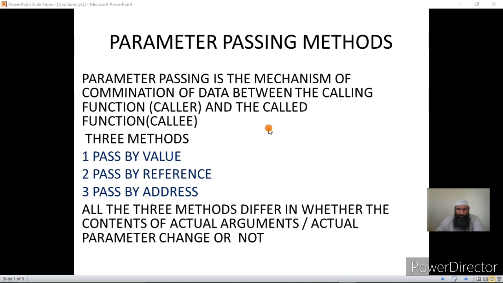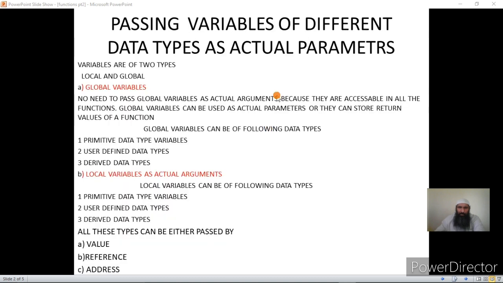Now this is the point of interest for me today, that once we pass variables of different data types as actual arguments, it is possible to pass actual arguments or actual parameters of different data types to the called function. That is, the calling function can provide actual arguments which are of different data types. Now, since the variables are of two types, local variables and global variables.